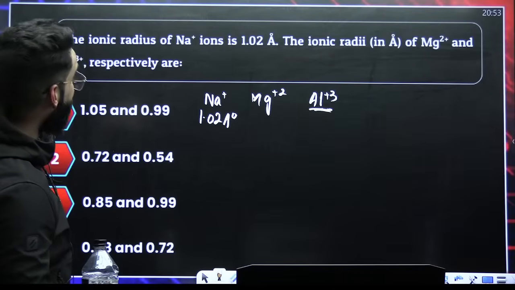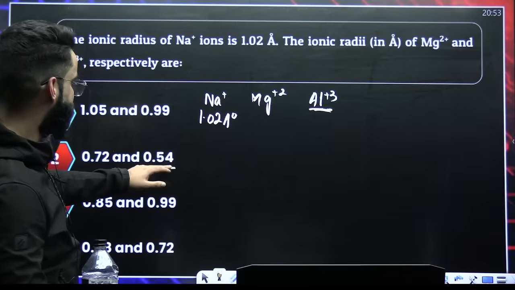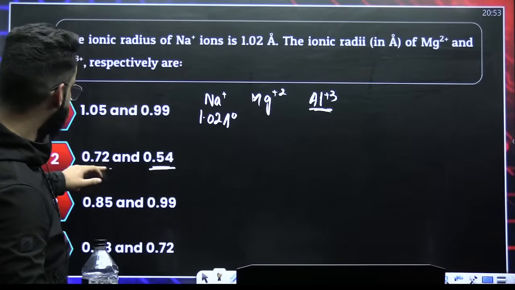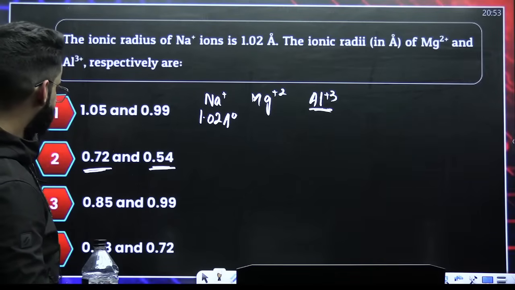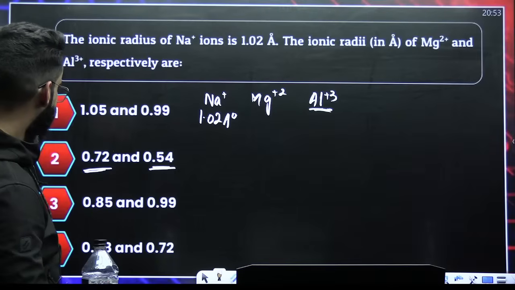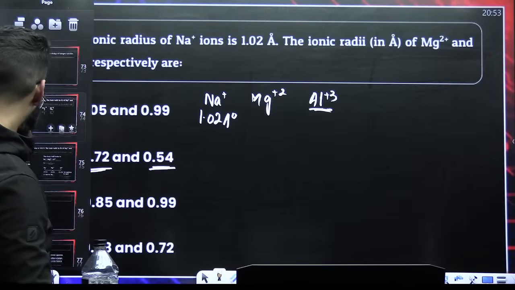So Mg2+ will be comparatively more than that. Right? This is the option suggesting all of this. So it's option 2, which is the correct one.